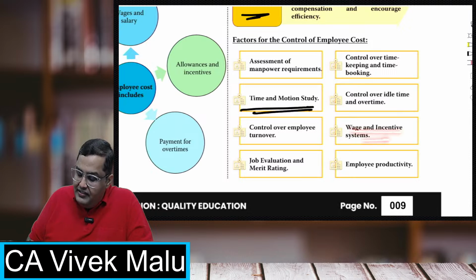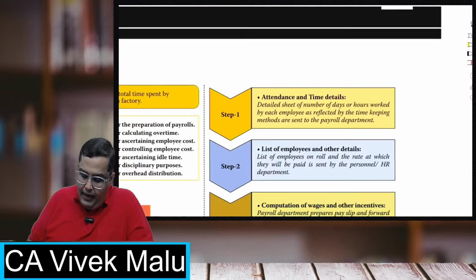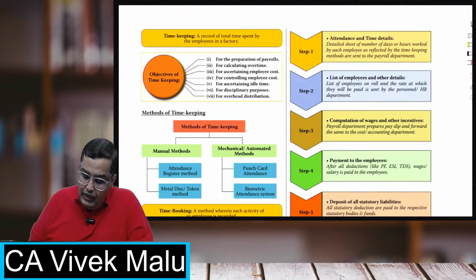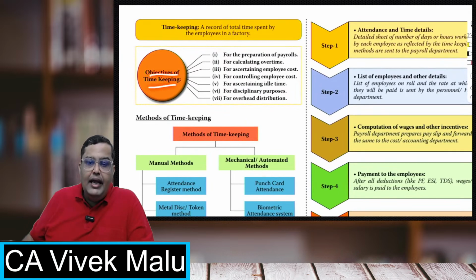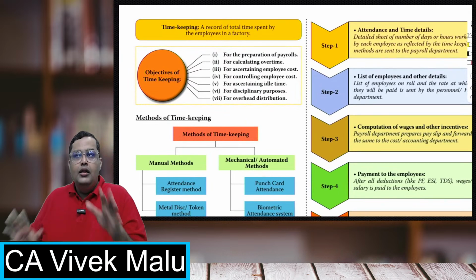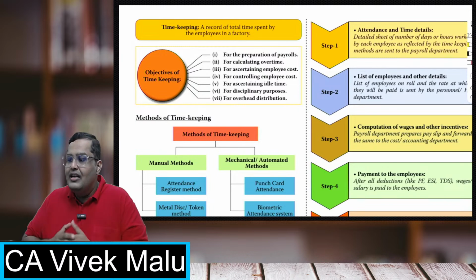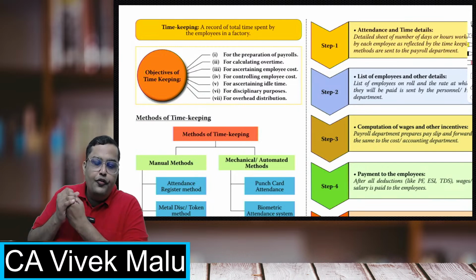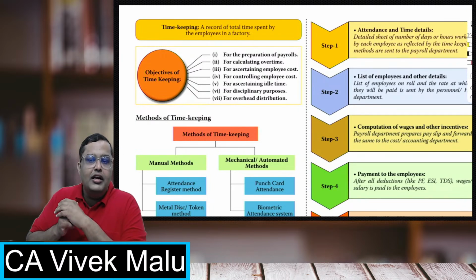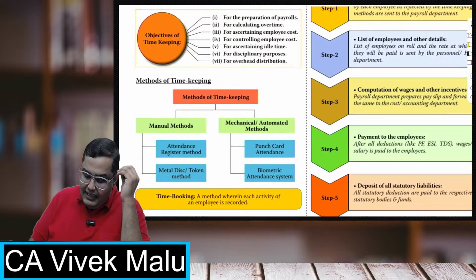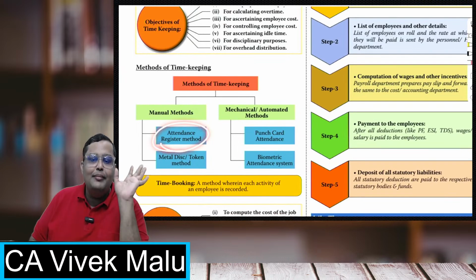Now, there are some wages and incentive systems you must apply to control your employee cost, employee productivity, and all. Students, timekeeping is just to maintain records of when the employees are coming and when they are going. For maintaining these records you generally use very simple techniques like the attendance register method.